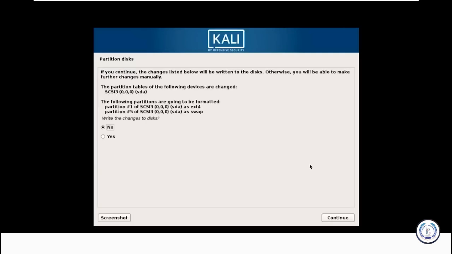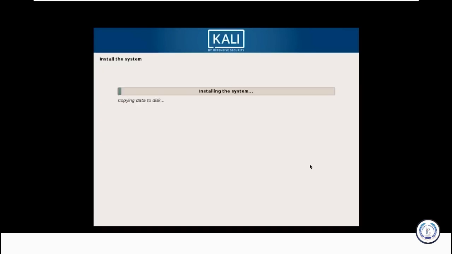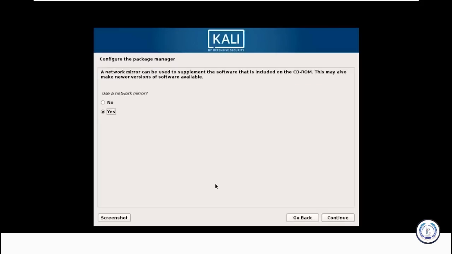It's asking if the changes that you make to Kali Linux should be written to the disk or not. So say yes. It will start partitioning and installing the virtual machine. It took a while, but as you can see, installation is almost done.